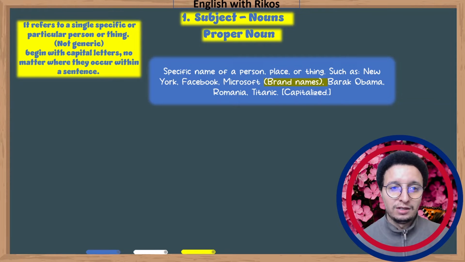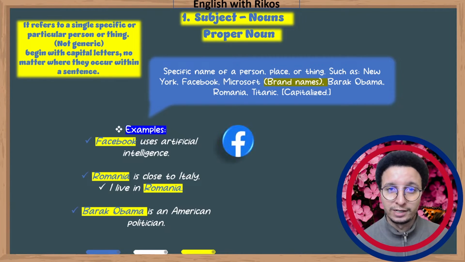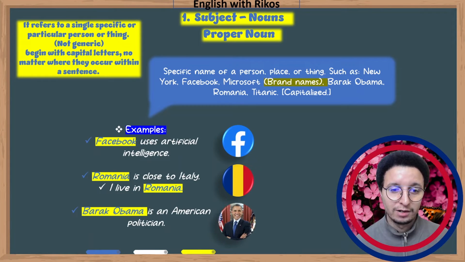It refers to a single, specific or particular person or thing, not generic. Proper nouns begin with capital letters no matter where they occur within a sentence. They're always capitalized like in these examples. Facebook uses artificial intelligence. Romania is close to Italy. I live in Romania. Barack Obama is an American politician.